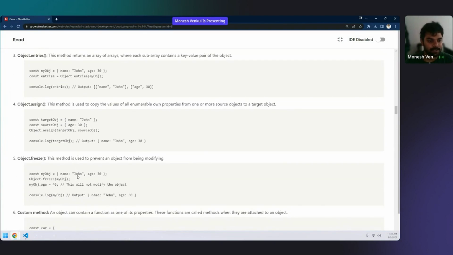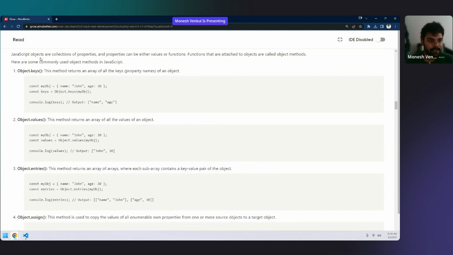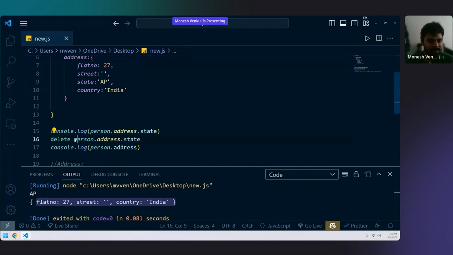So what are their keys? Let me go one by one for this. Keys and values. First I'll explain how to delete just a value. If you want to delete only a value, you can write person.address.state equal to, and just leave it like that. See, state before it is ap, now it is empty. This is how we delete just a value.